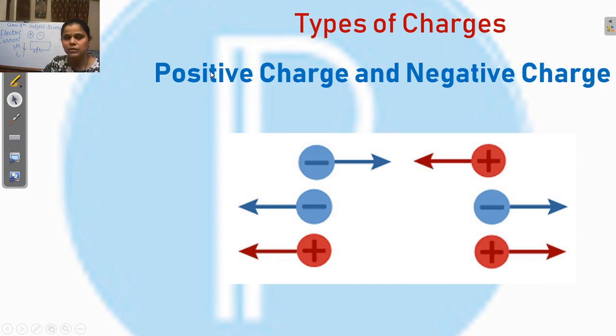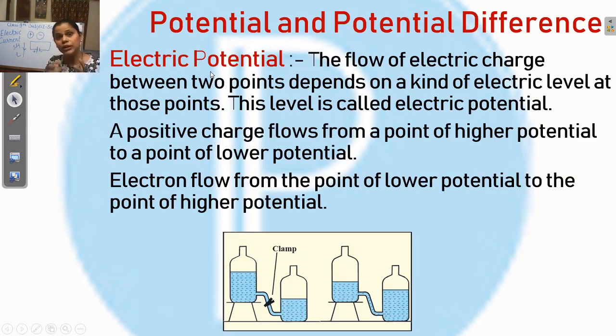The next term is potential and potential difference. Do you know, students, for generating electricity, water is released from a dam at a higher level, and because of gravity, water falls from top to down, from a higher to a lower level. Understand? So the direction of the flow of water depends on the levels of the points, because water flows from the top level to the low level.